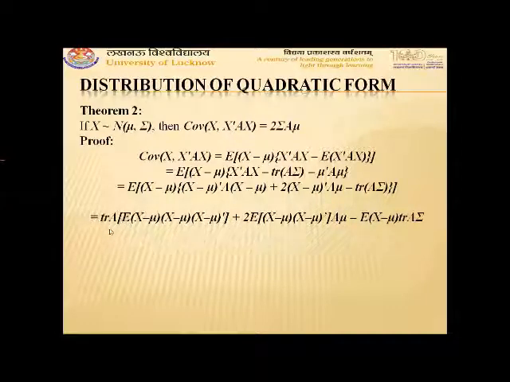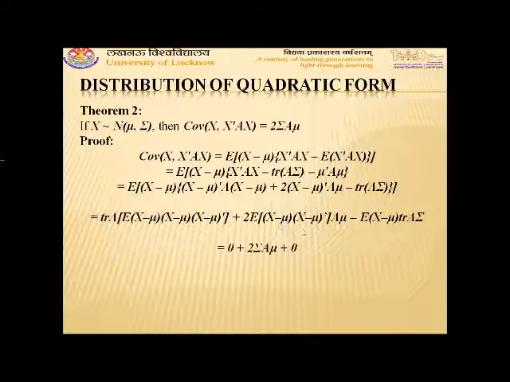The first term, expectation of x minus mu into x minus mu into x minus mu transpose, is nothing but the third central moment of the multivariate normal distribution, and by the property that all odd order central moments are zero, the first term will become zero. The second term, expectation of x minus mu into x minus mu transpose, will give the second central moment, which is equal to the variance of the distribution.